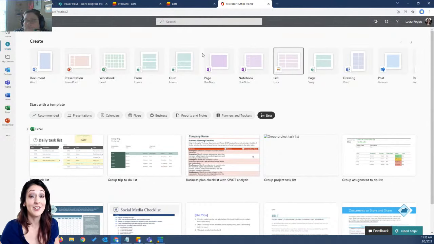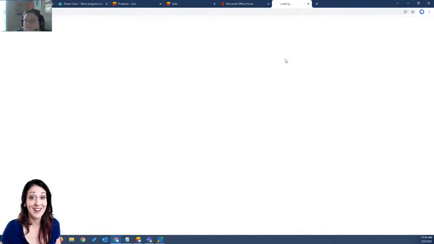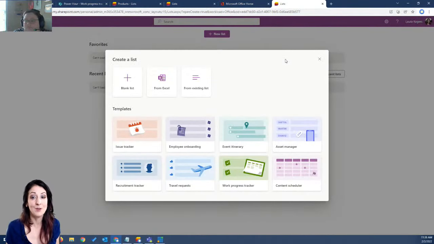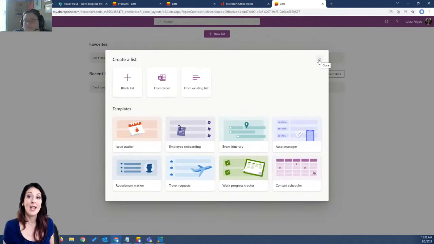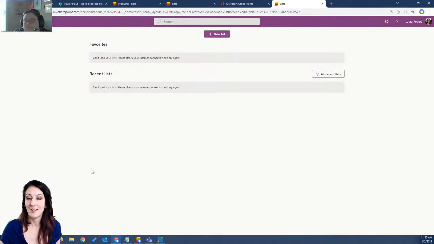It's got this create section, and I can click list here, and that will prompt me with that exact same interface that I'm used to seeing, with the ability to pick a template to create a list, just from within office.com. So they're bringing it all together and giving you multiple ways to achieve this, multiple places that you can be when you're creating lists, and then multiple places you can get to lists once you've created them. So hopefully now you won't be creating a list and then losing it and not remembering which SharePoint site it was in. I've done that before.